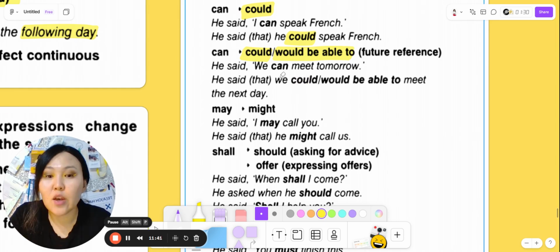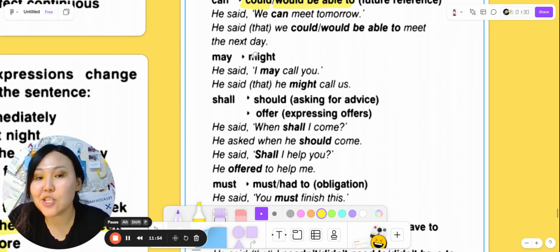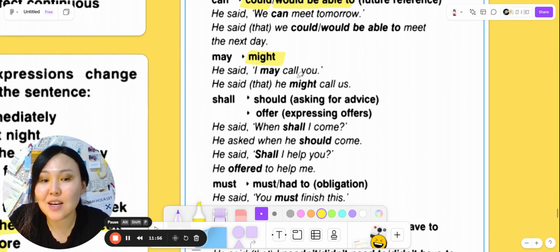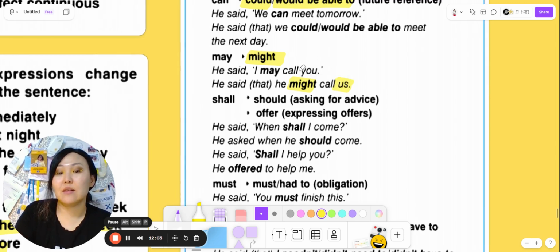He said, "We can meet tomorrow." And in reported speech, he said that we could meet the next day, or he said we would be able to meet the next day. May changes into might. He said, "I may call you." He said that he might call us. He is referring to many people here.